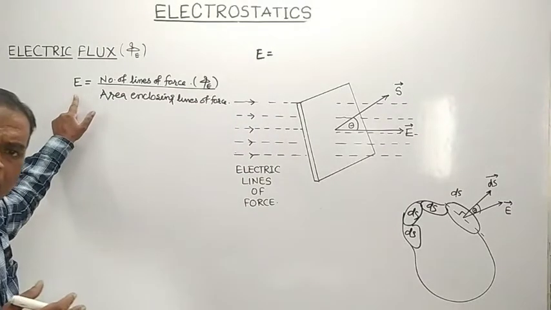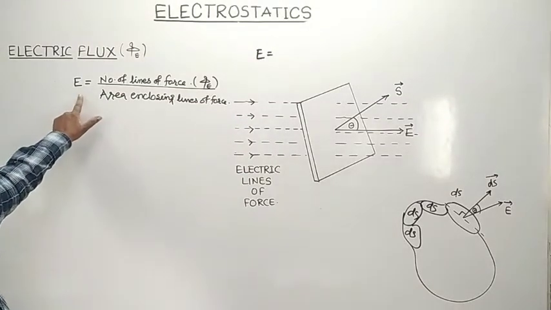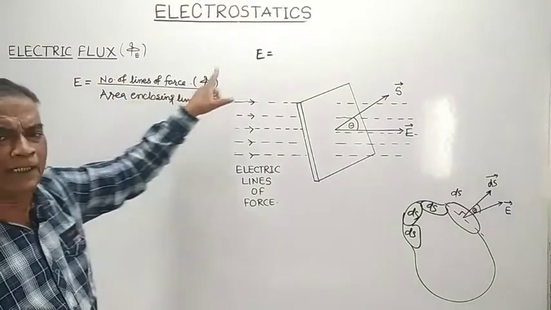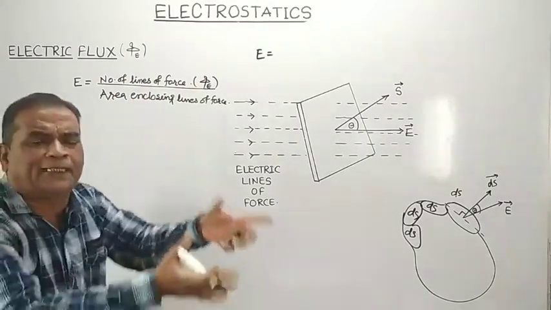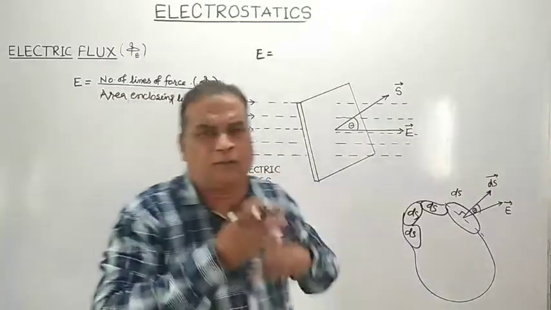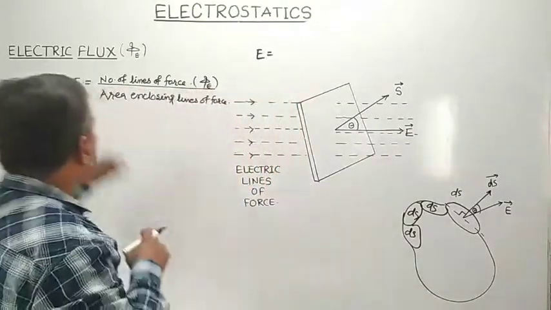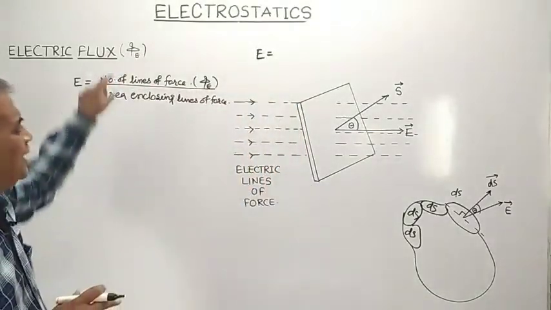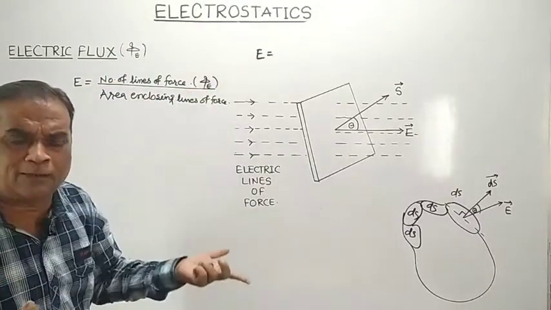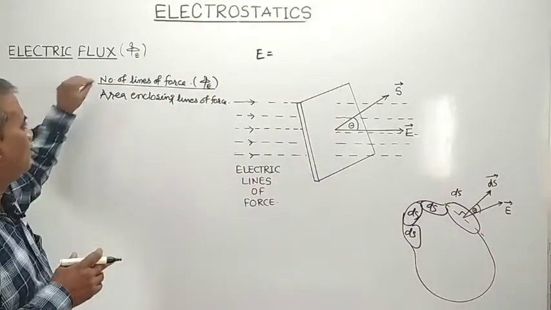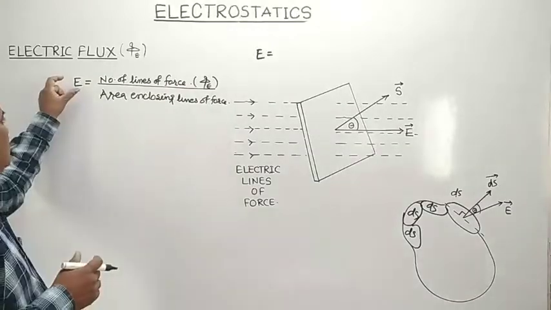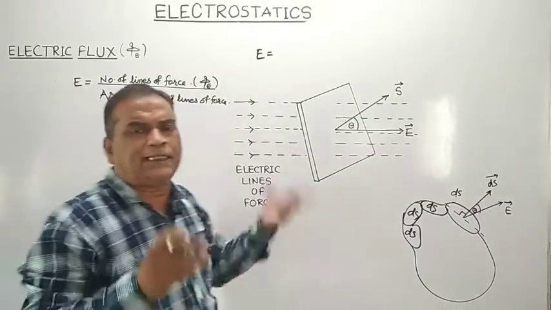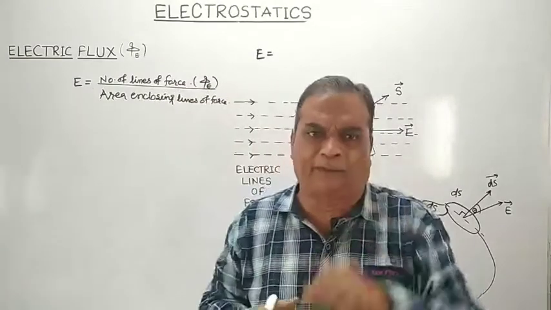That is, electric field intensity is equal to the number of electric lines of force, which is also known as electric flux, divided by the area enclosing those lines of force.